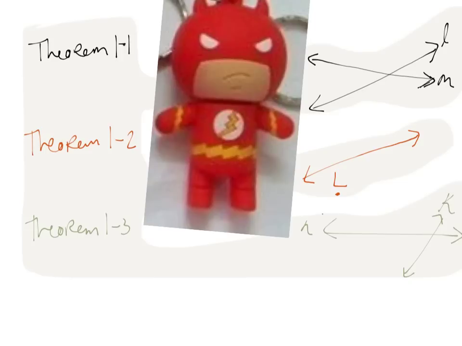The next 3 things you'll be reporting back to your group are Theorem 1-1, 1-2, and 1-3. These are the first 3 theorems of all of geometry. The important thing I want you to know is that you'll never be asked to say what Theorem 1-1 was. So you don't need to memorize that it's called Theorem 1-1. In fact, it doesn't even really need to be called anything. What's more important to me is that you remember what the theorem says, not so much that you remember the title. Don't stress out about that.